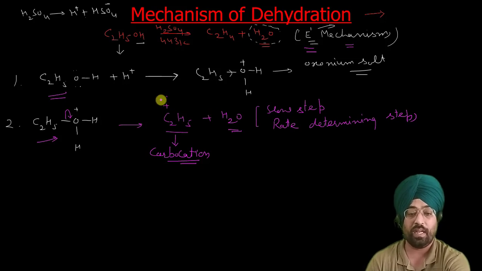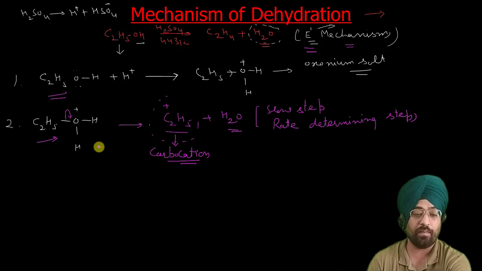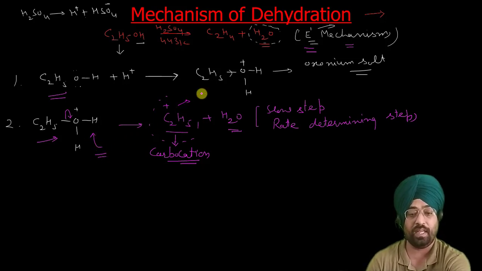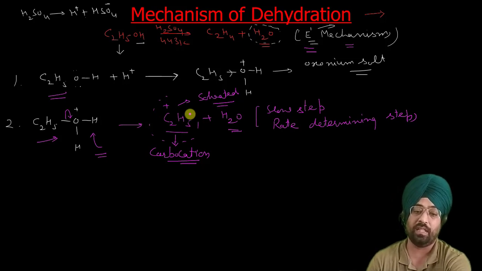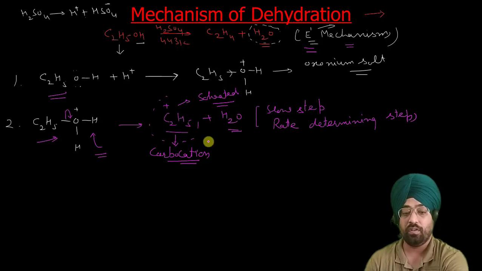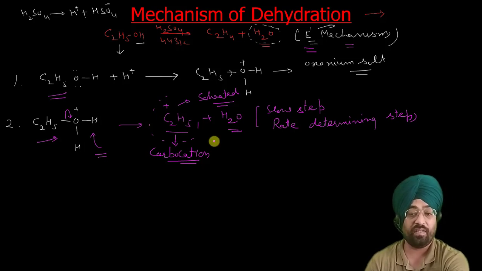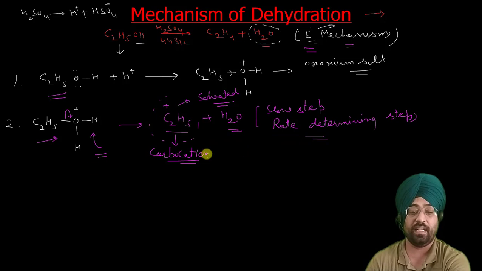So this carbocation forms. Now this cleavage of this bond also requires some energy. So from where will this energy come? These cations will be solvated in the solvent. If it is water, they will be hydrated. So this solvation or hydration releases some energy. That energy is utilized to cleave this carbon oxygen bond. So we get this carbocation, which is a very slow step, and this is the rate determining step.